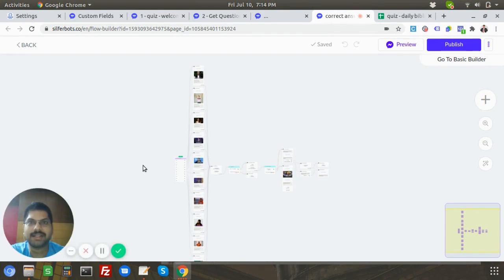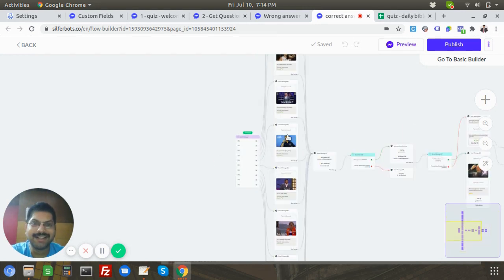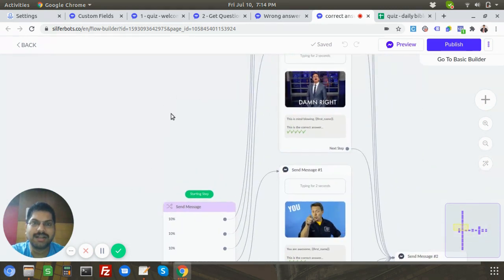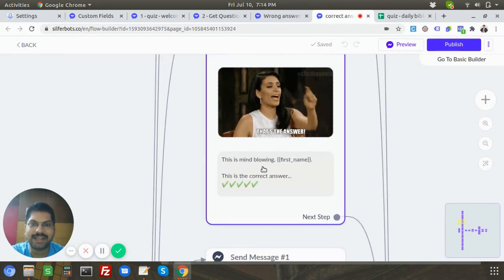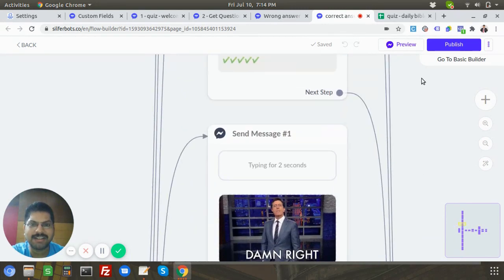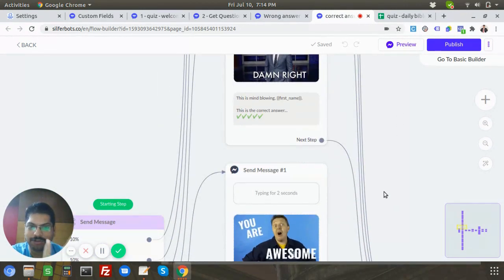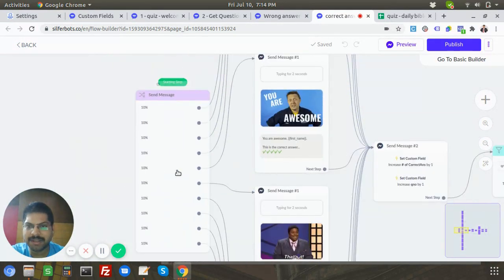So let's look at the correct answer flow now. We know that the user has answered the question correctly, so obviously it's time for celebration. I just added 10 GIF blocks saying this is correct and all that stuff. I've given text like this is mind blowing, this is the correct answer. Sometimes the texts are repetitive, not creative enough, so over a period of time I'll be changing that. It's a randomizer: randomly, these texts and images are chosen and shown.